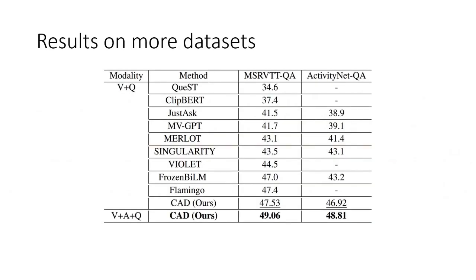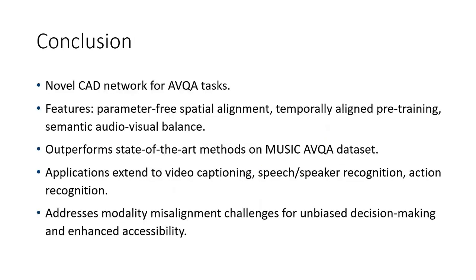As I mentioned earlier, our method also achieves state-of-the-art performance on MSR-VTT QA and ActivityNet QA, which you can see here. In conclusion, we have a novel method for the AVQA task, which features parameter-free spatial alignment and a pre-training task for temporal alignment, and then a cross-attention mechanism for semantic audiovisual modalities balance. It outperforms the state-of-the-art methods on AVQA. Applications can be extended to video captioning, speaker recognition, and action recognition. In a way, it addresses the multi-modality misalignment challenges for unbiased decision making and enhanced accessibility. Thank you.